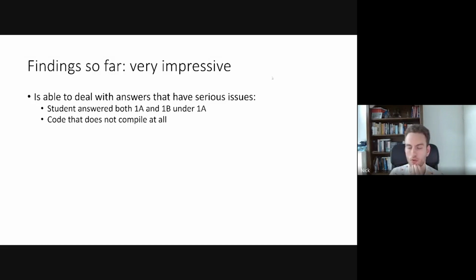It can also deal with code that does not compile at all, and this is a big improvement compared to unit tests in some sense. Of course, a unit test is more intricate. You can test more specific things with that, and it's more reliable.